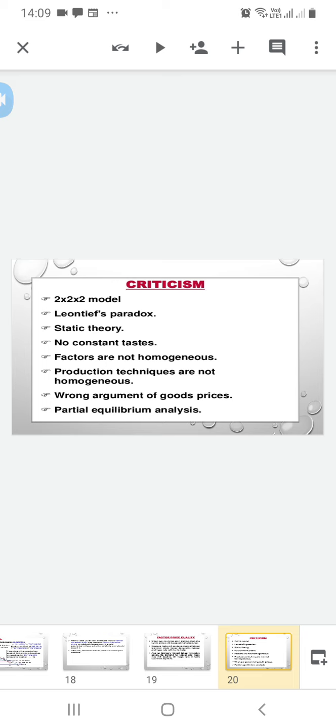But this Heckscher-Ohlin theory is a very important theory. Okay, thank you.